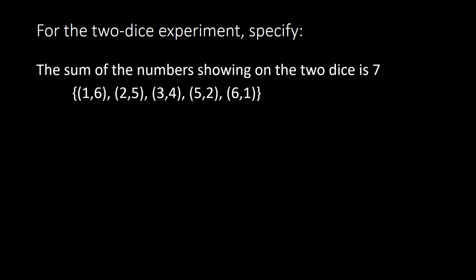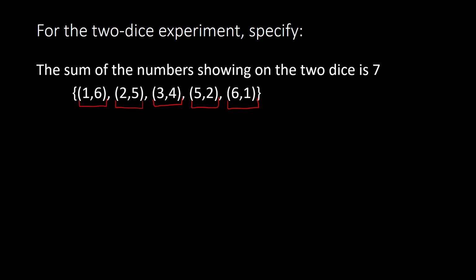So notice how we put the parentheses around the individual event when you have more than one number happening for the event. So here, this one event consists of 2 parts, the 1 and the 6. Here we have a 2 and a 5, 3 and a 4, etc. So we use parentheses to represent that we have multiple numbers as part of that event, and then the brace is still around showing what are all the possibilities within that event.